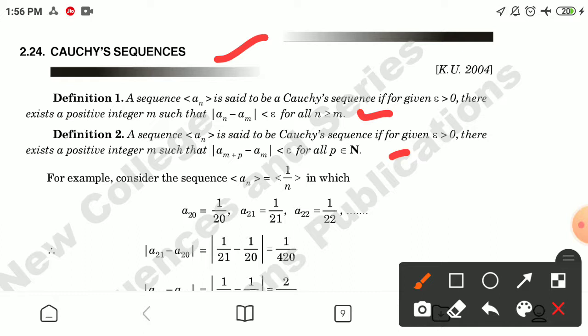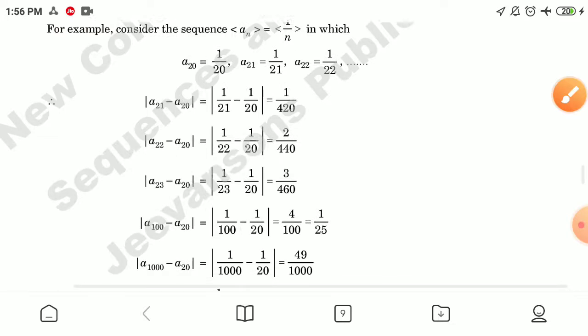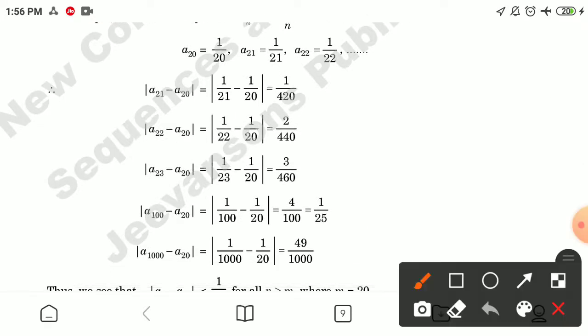For example, consider the sequence an in which the terms a20 is equal to 1 by 20, a21 is 1 by 21, a22 is 1 by 22. Therefore, the term a21 minus a22 gives the value 1 by 420.